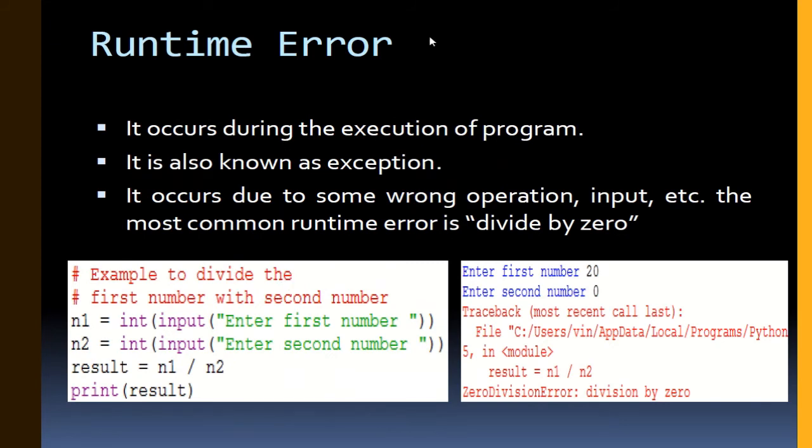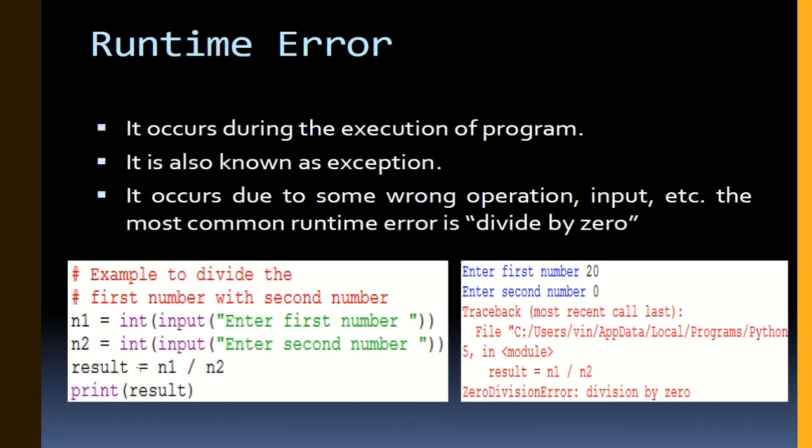Next is your runtime error. Runtime error means what? It occurs during the execution of the program. It is also known as an exception. It occurs due to some wrong operation, input, etc. The most common runtime error is divide by 0. Like, students, we have marked here, we need to divide it, okay.